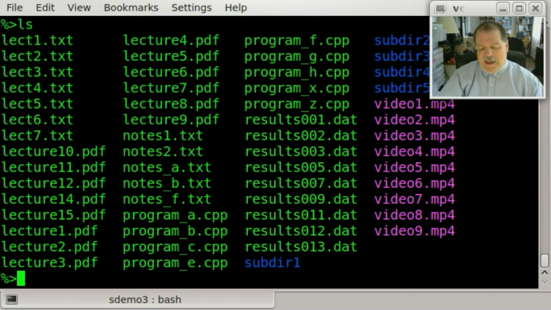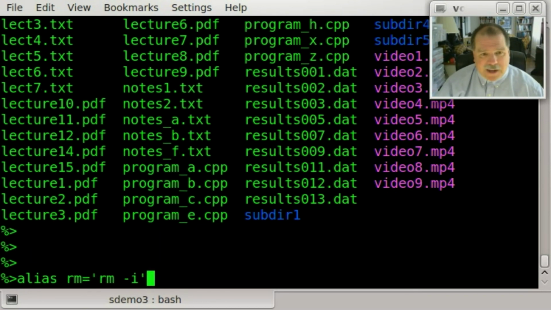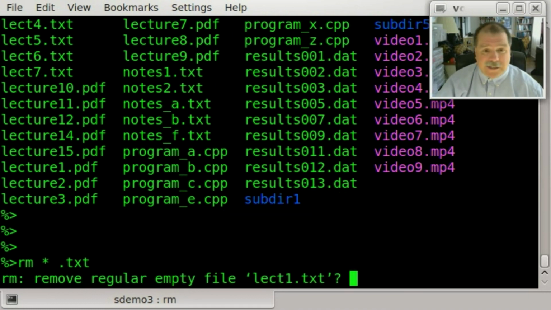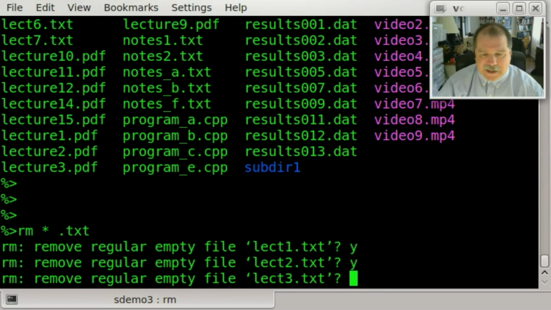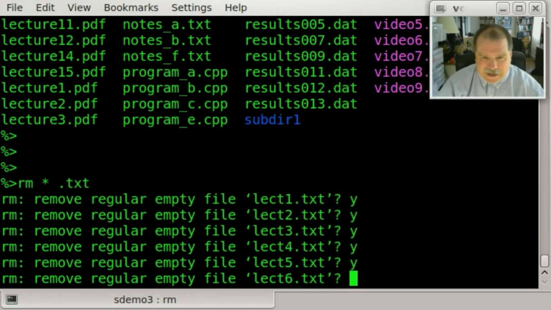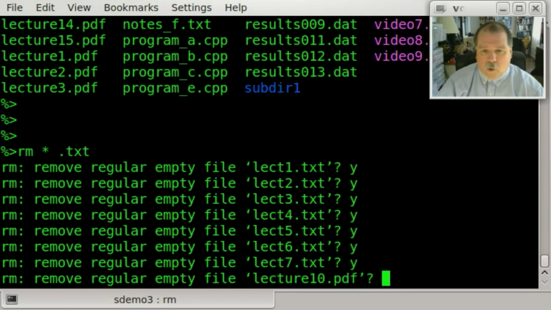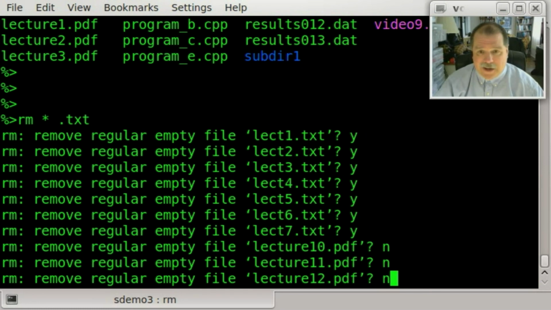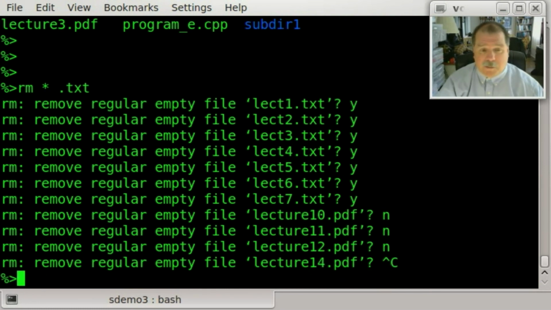Okay, now let me show you again. If I hadn't typed that command that I originally typed, now that I've set an alias, look what would have happened. When I executed this command, now it would have said, prompt me, do I want to delete this? Yes, it ends with .txt. Yes, it ends with .txt. Yes, yes, yes, yes, yes. Oh, see, now I have the opportunity to say no. I can answer no, or I can type Control-C to abort this command. Having that alias set literally would have saved my bacon here. Or my files, if I want to be literal.